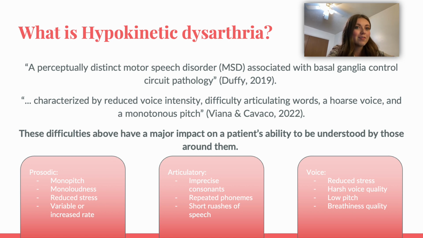We see the effects of this motor speech disorder in all 5 subsystems of speech, but most evidently in prosody, articulation, and voice. At the bottom of this slide, there's some specific deviant speech characteristics that are encountered in those with hypokinetic dysarthria.